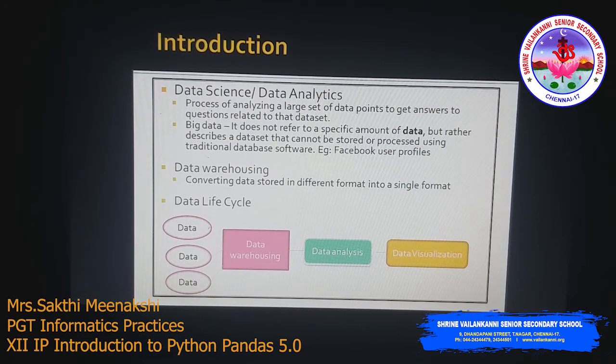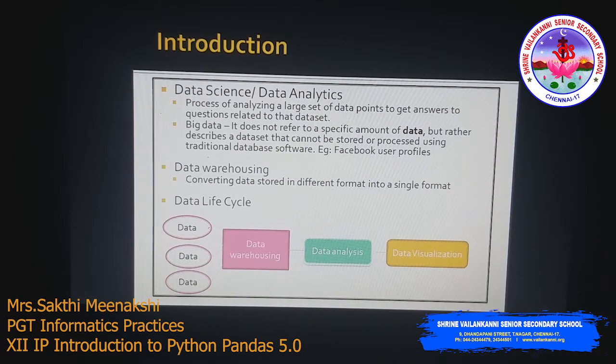Now COVID-19 is all around, right? Every day we are getting the update: so many cases, deceased cases, new cases and cured cases. How do we get all this information? We are getting data from hospitals, we are analyzing it and we are giving some research. This is called data analytics.